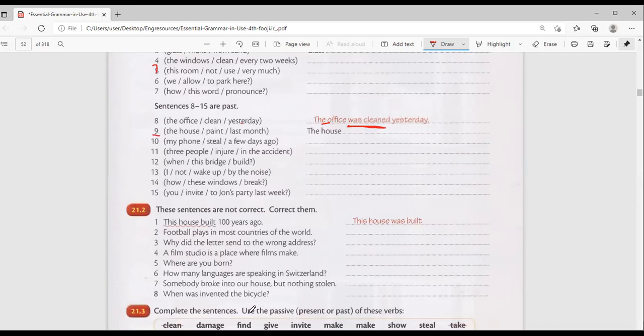Back to Yasin, number 9. Number 9. The house was painted last month. Was painted, yeah. Was painted last month.